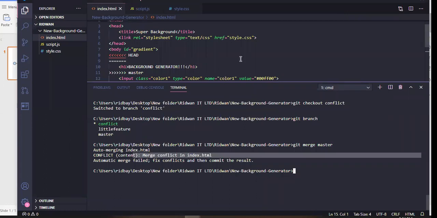So I'm saying that when I get the master update from GitHub and check out conflict, back to my branch, I'm doing a merge here.